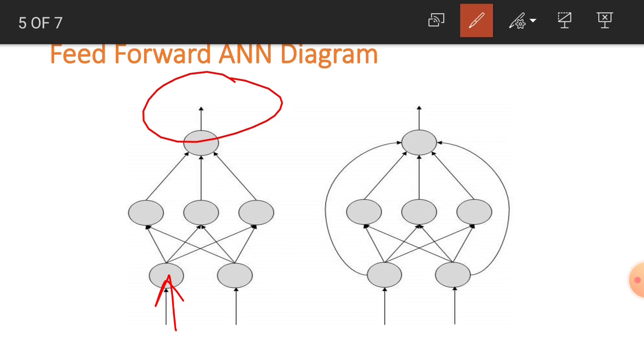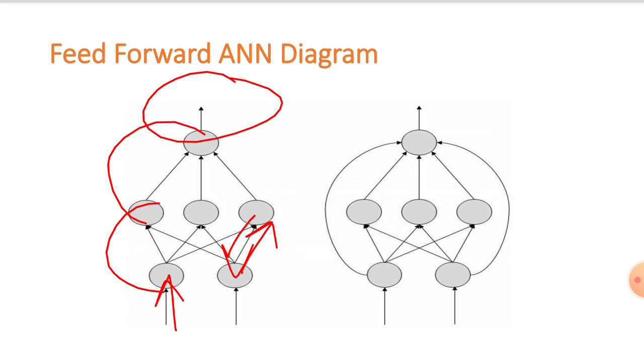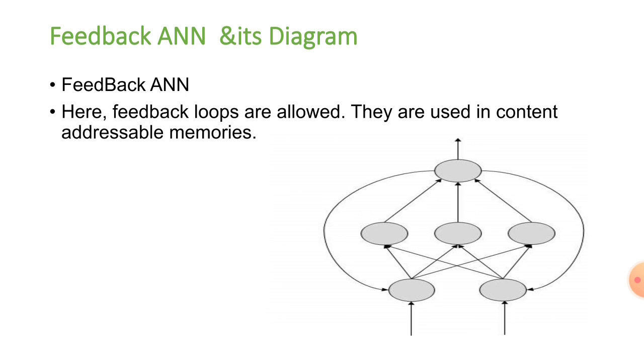Each and every unit is sending the information to another unit, and in this there are no feedback loops, as the input goes to this and it is not sending any output to this node again. So there are no feedback loops in the artificial neural network, and there are fixed inputs and outputs. Next we will see what is feedback artificial neural network.